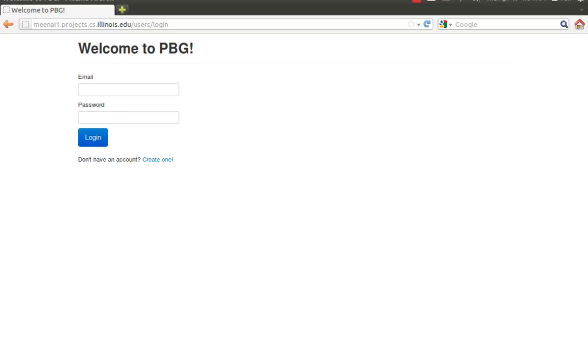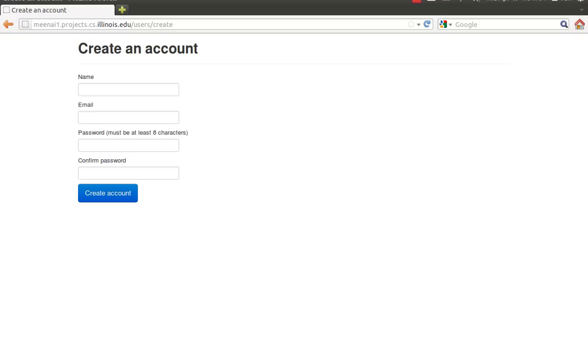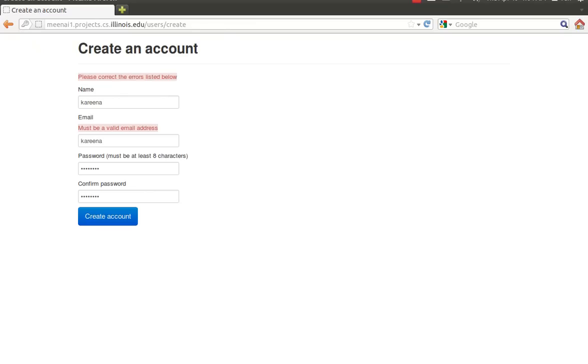Okay, so this is the first page that someone will see when they come to our website. It's a login page, and there's account creation at the bottom. Because I'm a new user, I'm going to try and create an account. I'm going to enter my name, email, and for this first example, I'm just going to enter an invalid email to show that it checks for that. So yeah, you get an error message.